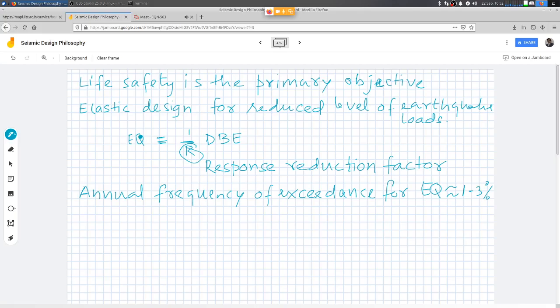So is this a small enough probability, or is this a very large probability? Sir, very large probability. Yes, this is a very large probability. I would like to put this in context with the expected probability of failure for dead loads.